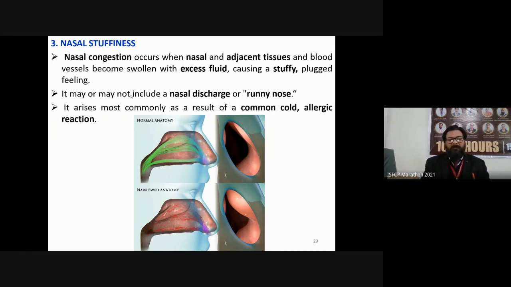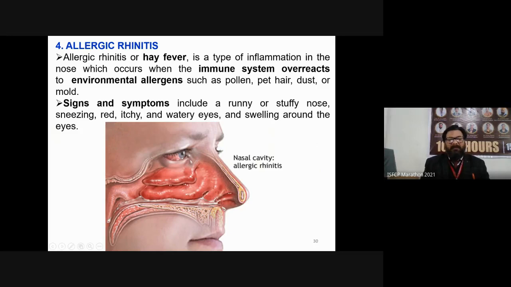It arises most commonly as a result of a common cold and allergic reactions. The next is allergic rhinitis. What is another name of allergic rhinitis? It is hay fever. It is a type of inflammation in which the immune system overreacts to environmental allergens such as pollen, pet hair, dust or mold.